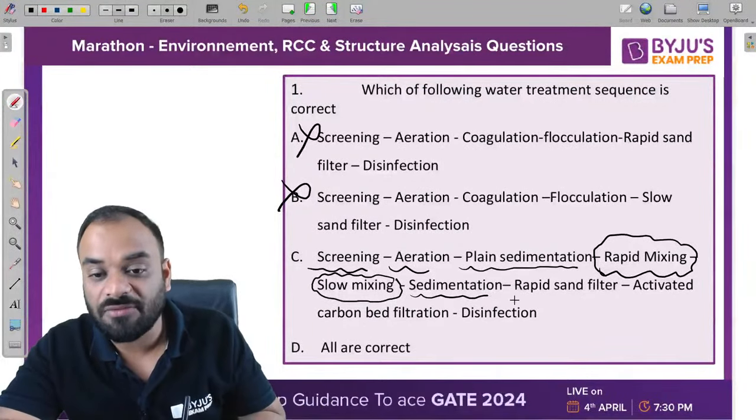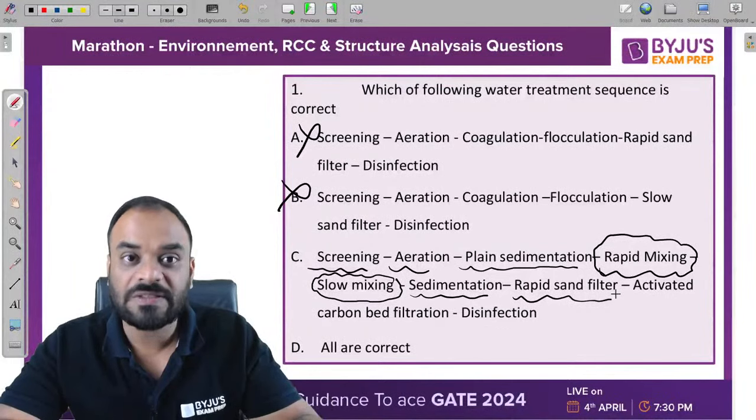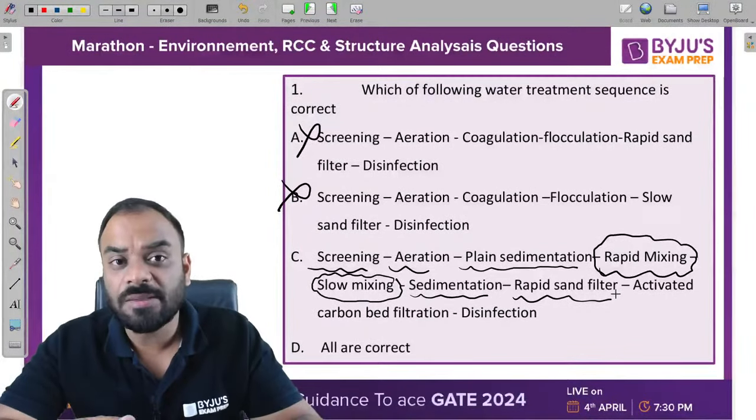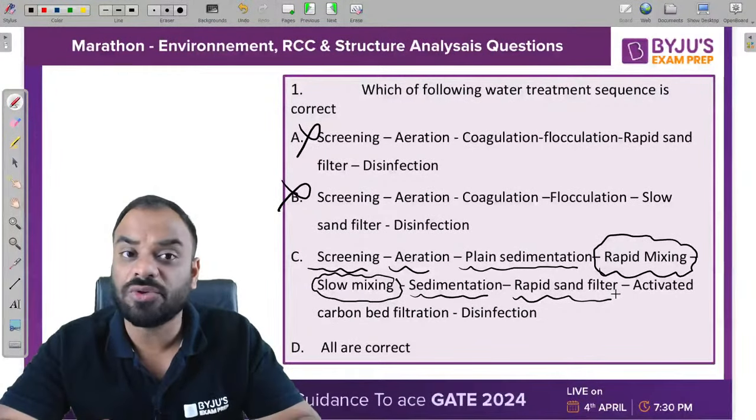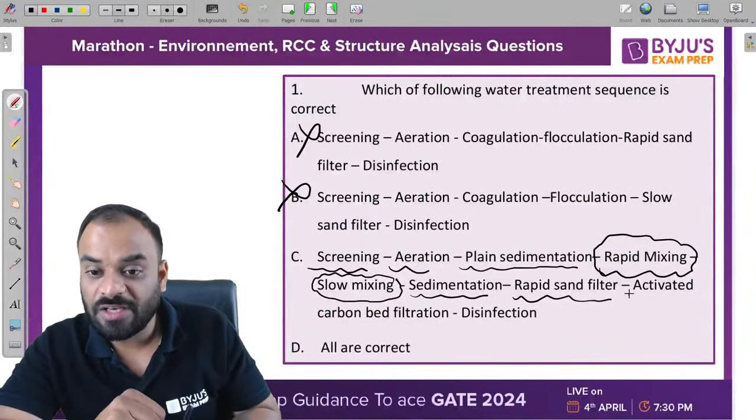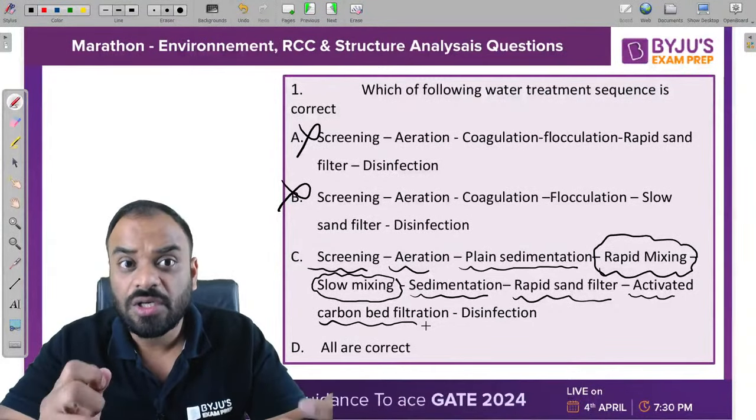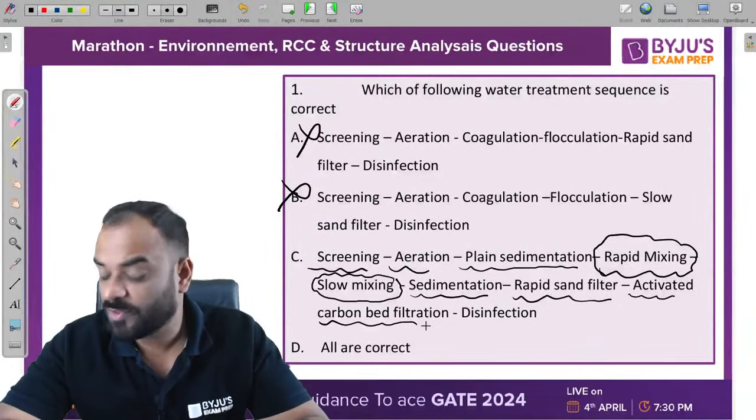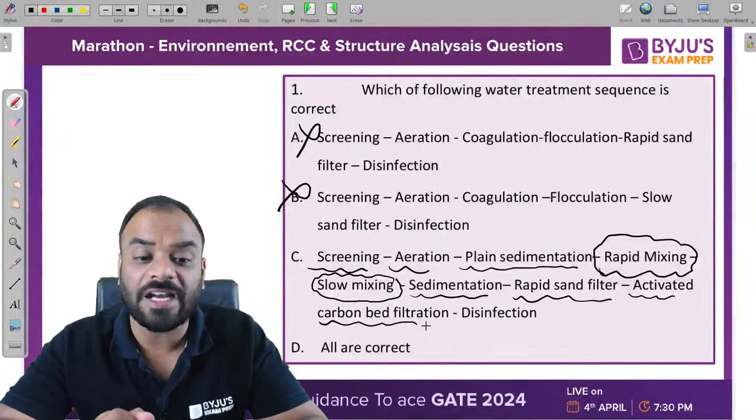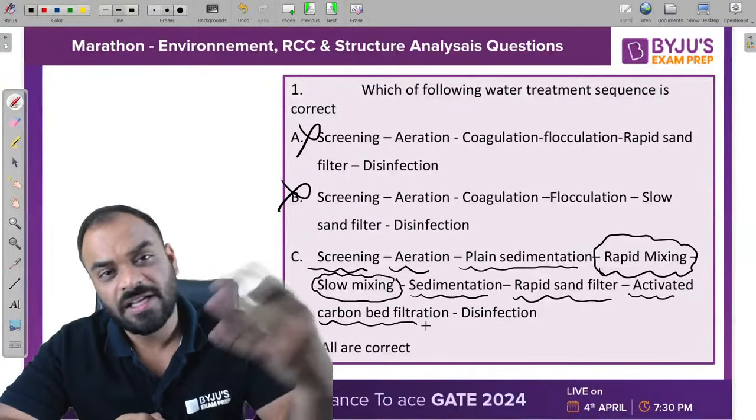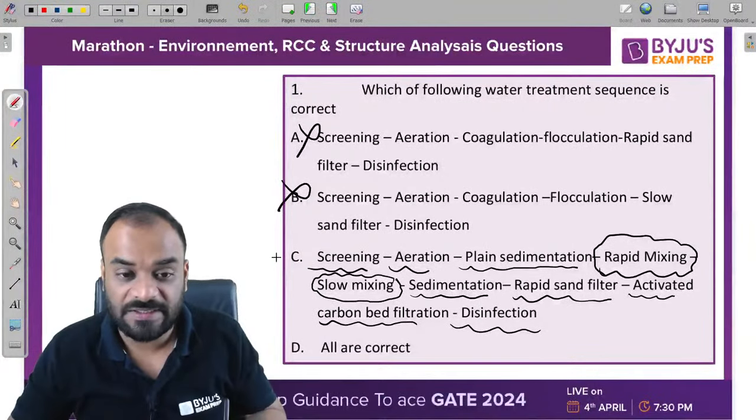And guys, after that we have the rapid sand filter, which is useful to remove dissolved organic matter as well as some amount of microorganisms, and some unsettled particles which have not settled yet in the sedimentation tank may get removed in the rapid sand filter. Then we have activated carbon bed filtration. This bed filter is required to remove cancer causing organic matter or cancer causing compounds. Then the last procedure is disinfection, in which we need to kill the microorganisms. That's why, guys, C is the correct answer.